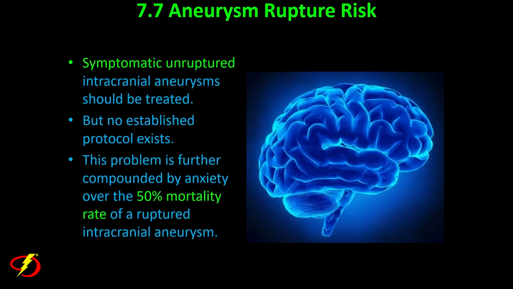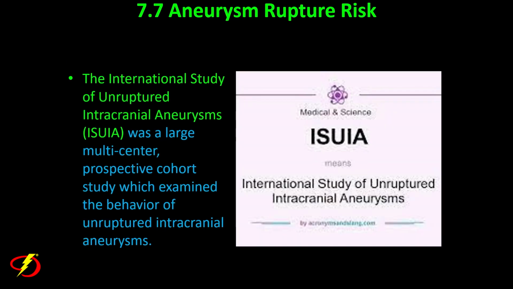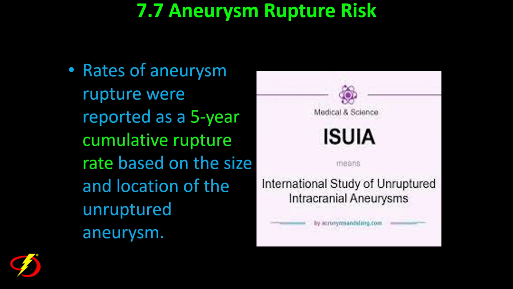So a symptomatic unruptured brain aneurysm should be treated. The problem is there's no established protocol for this. The problem is further compounded by anxiety over a greater than 50% mortality rate if those aneurysms do rupture. Now, there was a study called the International Study of Unruptured Intracranial Aneurysms. This was a large multi-center prospective cohort study which examined the behavior of unruptured brain aneurysms.